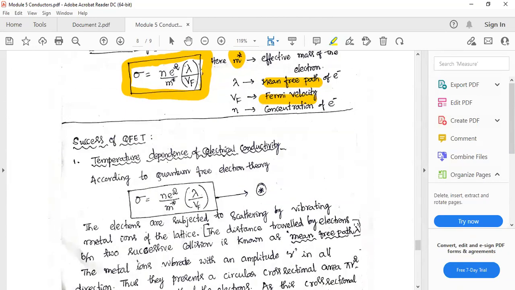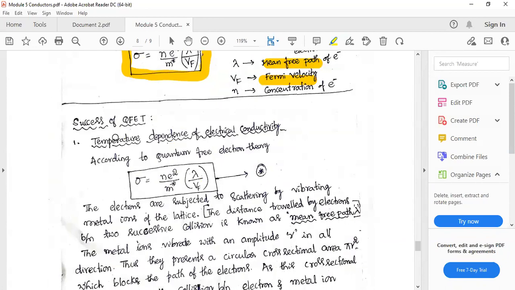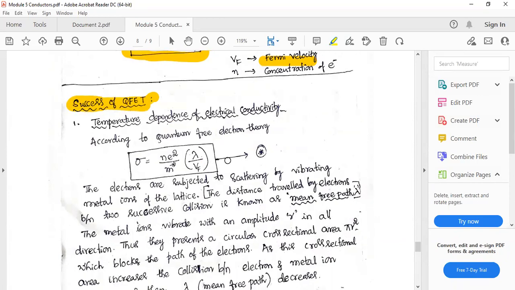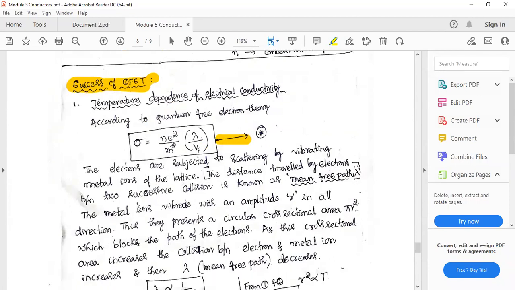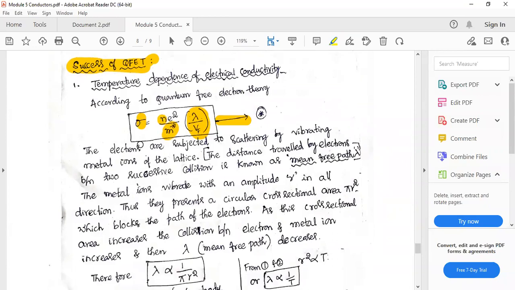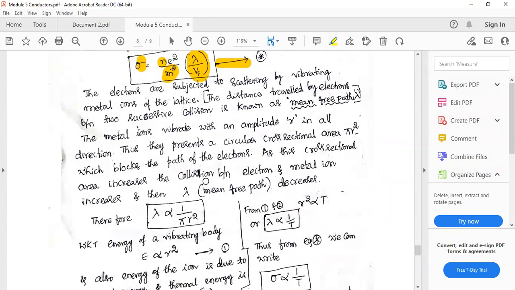Here, one more important question is you have to explain the success of this quantum free electron theory. The success itself is this equation for sigma, which tells that sigma not only depends on n, but it also depends on lambda by Vf. Also this factor is interesting. In classical mechanics, the mass m is just the mass of electron. But here in the place of m, we have m star, which is the effective mass of electron. That also plays a vital role in deciding sigma of a metal.